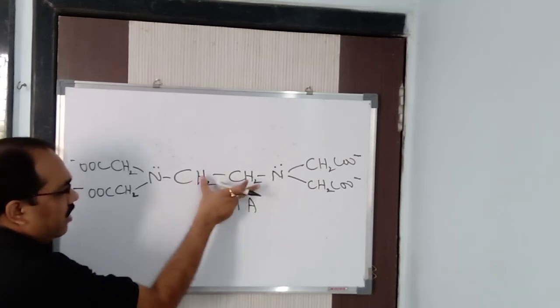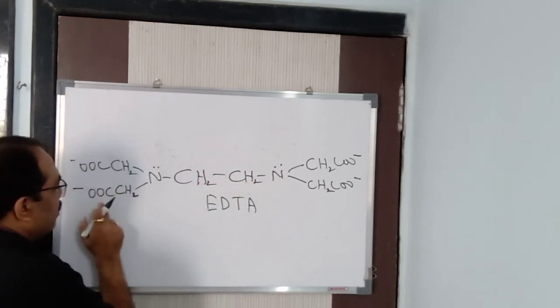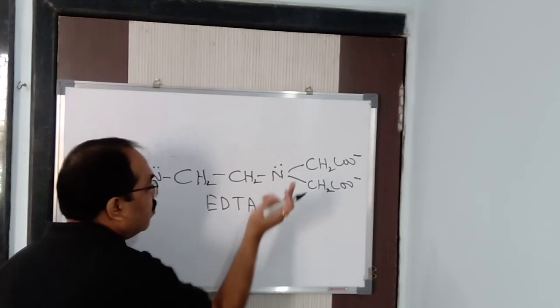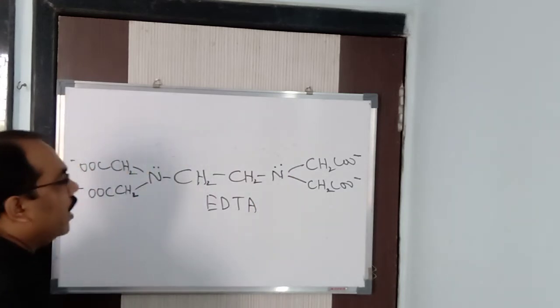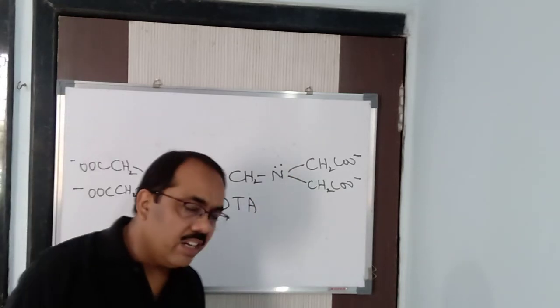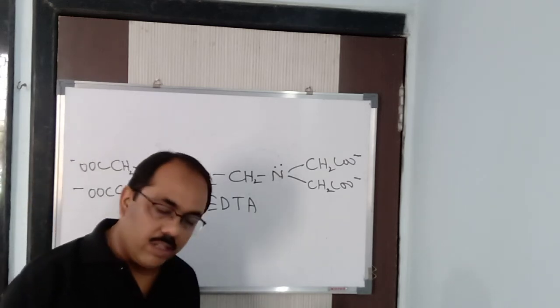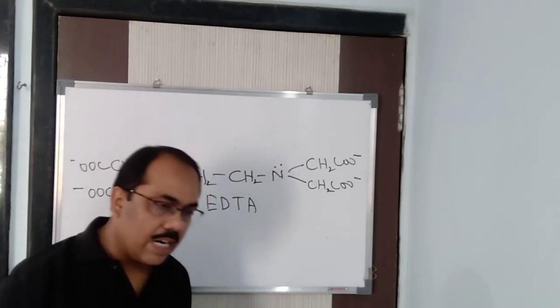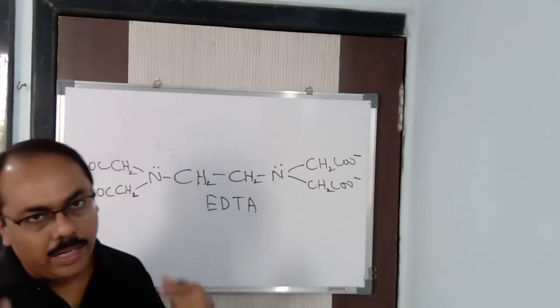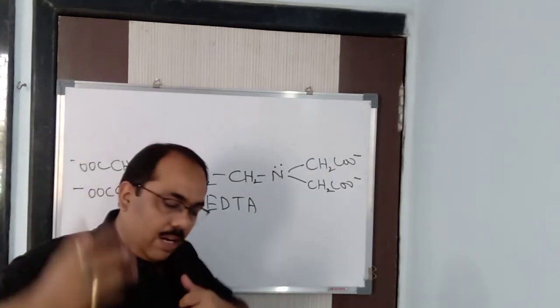See, initially it was ethylene diamine. How many acetates did we get? 1, 2, 3, 4. Tetraacetate. See, ethylene diamine tetraacetate. Which ligand does it come under? Hexadentate ligand, we can say. Got it now? In this way, we are having hexadentate, pentadentate, tridentate, tetradentate. In this way, you can have the examples.